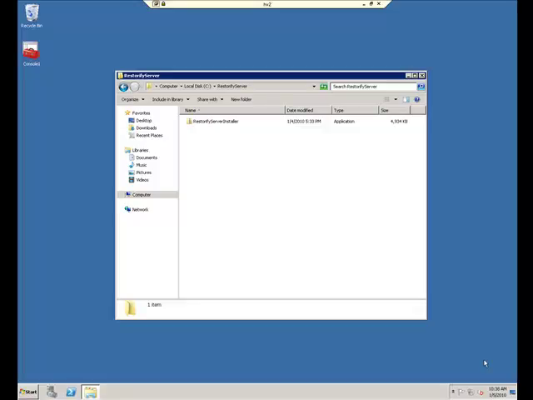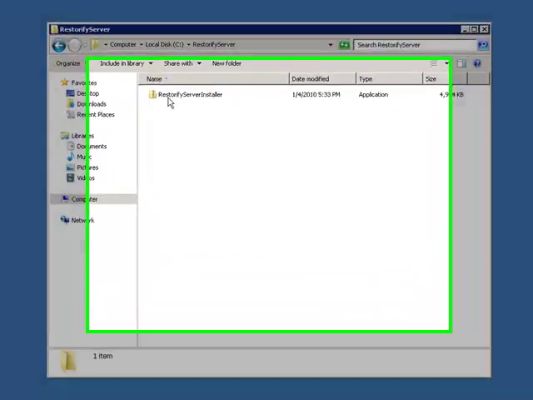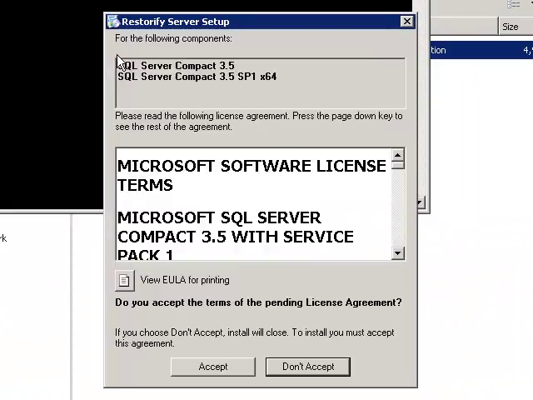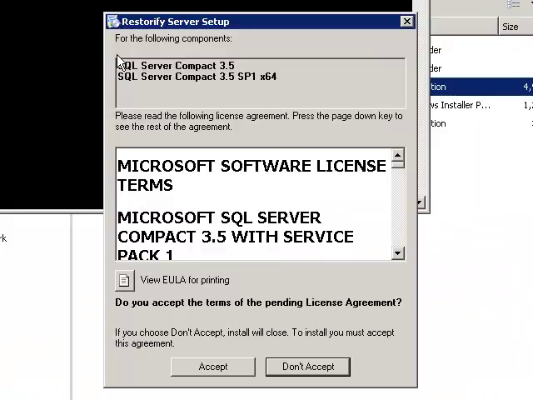After the Restorify Server prerequisites have been configured, double-click on the Restorify Server installer package. Restorify Server has two additional dependencies: SQL Server Compact Edition 32-bit and 64-bit. Review the Microsoft EULA before proceeding.